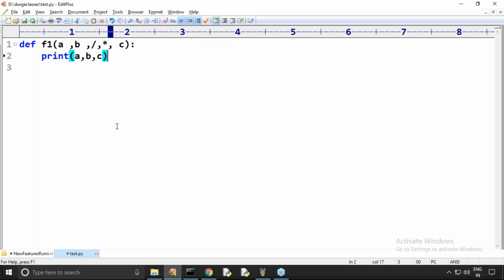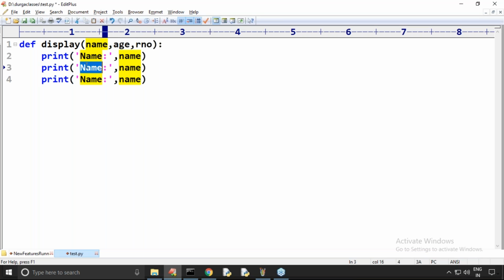Listen carefully. I have a display function, with name, age, and rno as parameters. I'm just printing the name, then I'm printing the age, and the roll number I'm printing rno.